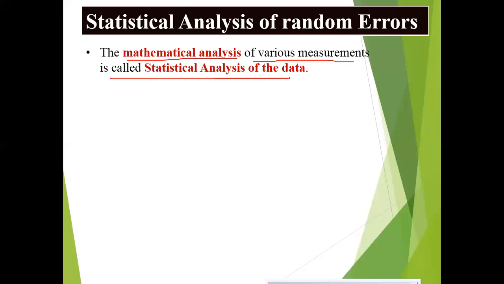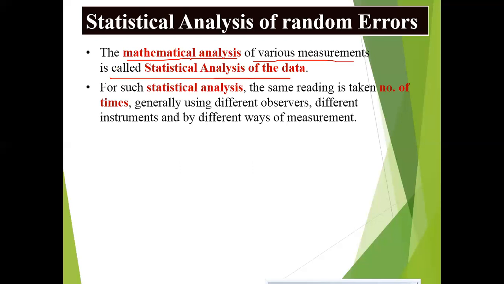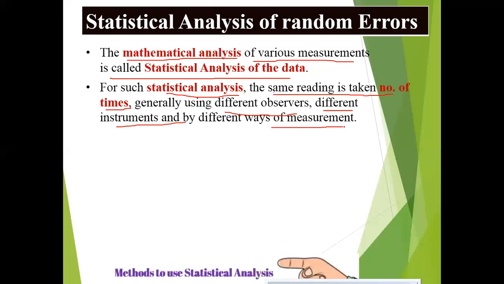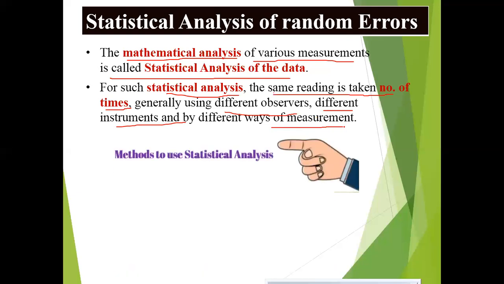So for such statistical analysis, the same reading is taken a number of times, generally using different observers, different instruments, and different measurements. By collecting all these measurements, we can gather the data, and by using different methods, we can eliminate random errors.